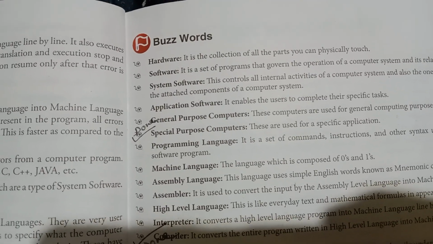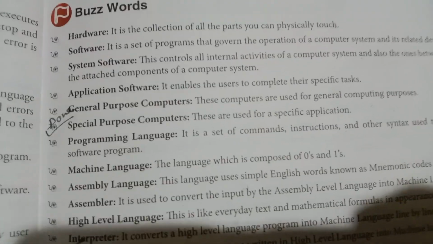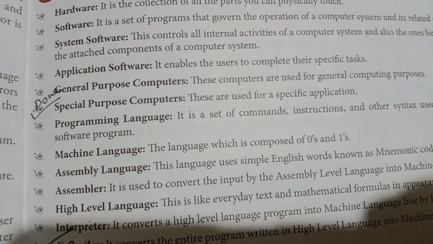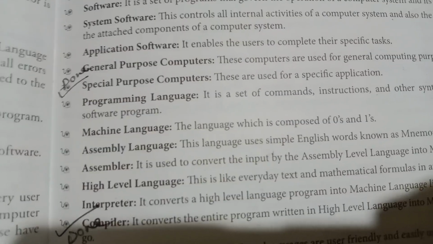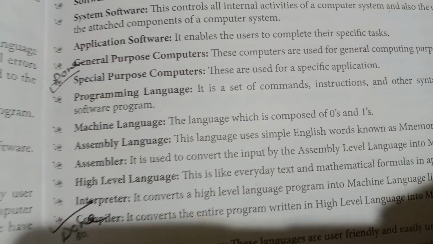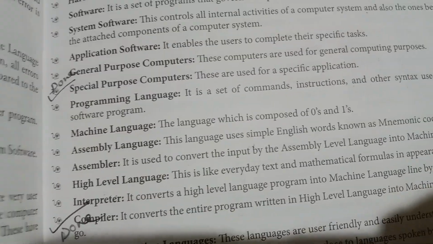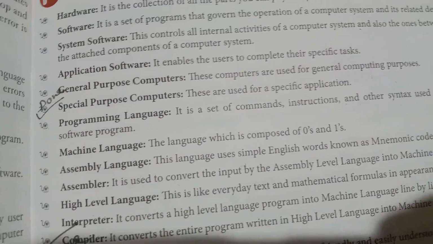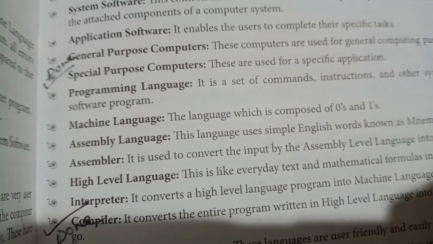Application software enables the user to complete their specific task. They are called application software. Applications means for a special task we are installing special software, right? For example, if we want to make a PDF, we have to install a special type of software to convert the files into a PDF.